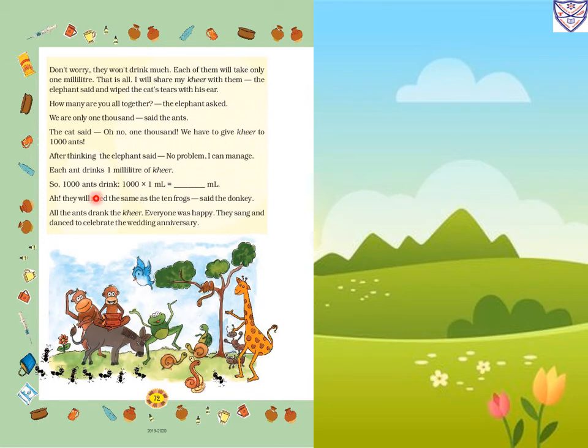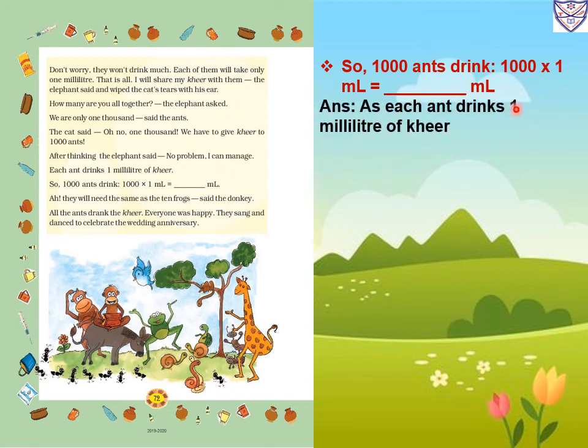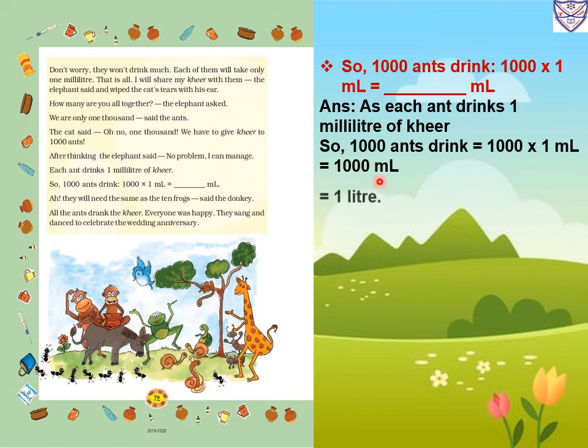So 1000 ants will drink 1000 multiplied by 1 milliliter, equal to how much will we get? 1000 multiplied by 1 milliliter equal to dash milliliters. As each hand drinks 1 milliliter of kheer, 1000 hands drink 1000 multiplied by 1 milliliter. 1000 ones are 1000, so we will get 1000 milliliters, which is equal to 1 liter.